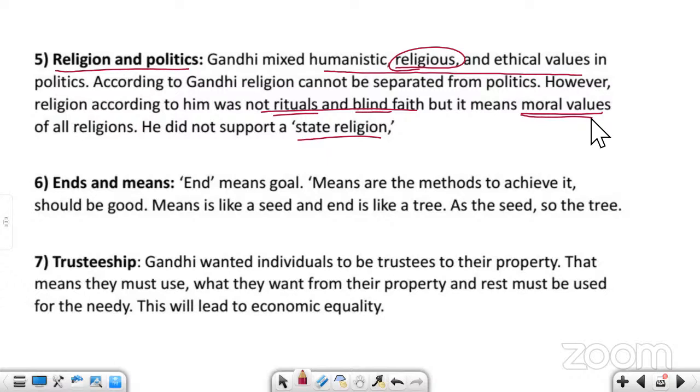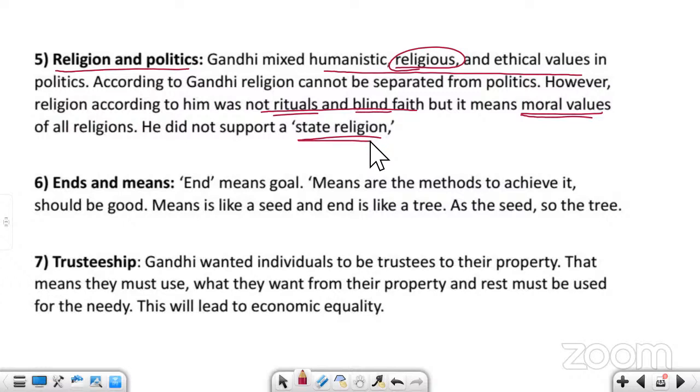A political leader, a political society in general, should have moral values. Religion does not mean following certain rituals or having blind faith. No, it is not religion. Religion is having moral values. Every religion teaches moral values. So he was against state religion.